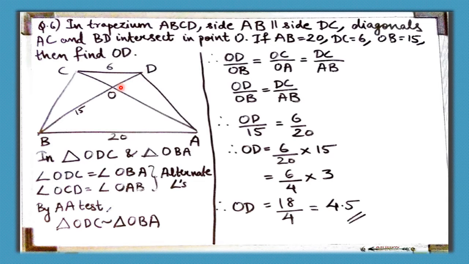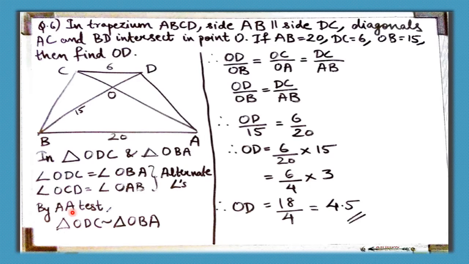Here also we will use the concept of alternate angles and prove that the triangle above, that is ODC, and triangle OBA, both are similar. Once we prove the similarity, using the ratio of corresponding sides, we can find the length of OD. So first in triangle ODC and triangle OBA, I have chosen only two angles, that is alternate angles. One is angle ODC is equal to angle OBA, and similarly angle OCD is equal to angle OAB. Therefore two sets of corresponding angles are equal, and the reason is they are alternate angles.